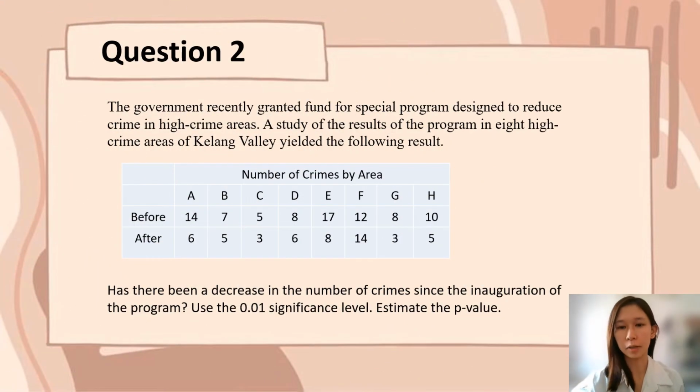My name is Ang Wei Ping and my matric number is 287528. Today I want to present step 1 and step 2 for question 2. In this question, we can see it is a dependent sample question, because the before and the after samples are the same at A, B, C, D, E, F, G.